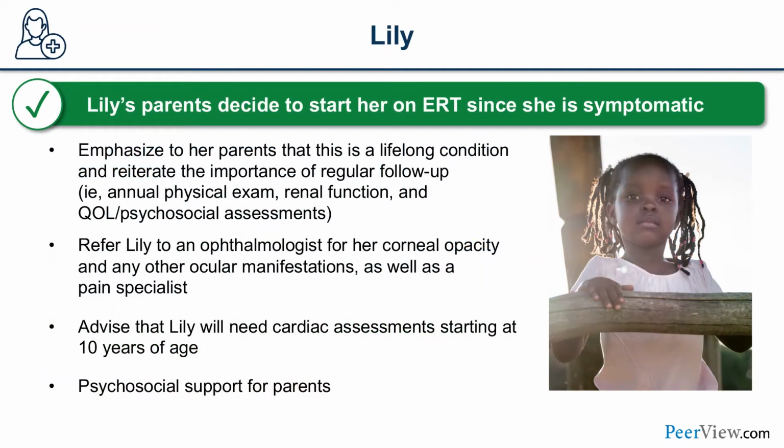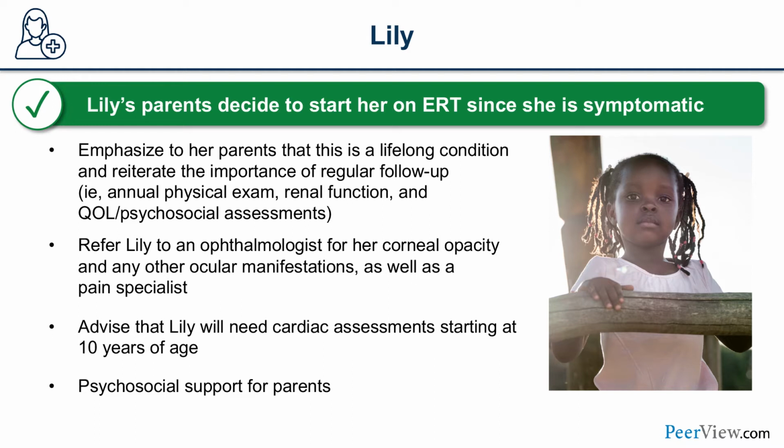So let's go back to Lily. Lily's parents decide to start her on ERT since she's symptomatic. Now, this might need a lot of convincing as well, because a lot of parents might be reluctant. So this is where education is critical. Early diagnosis and intervention will give you the best results.